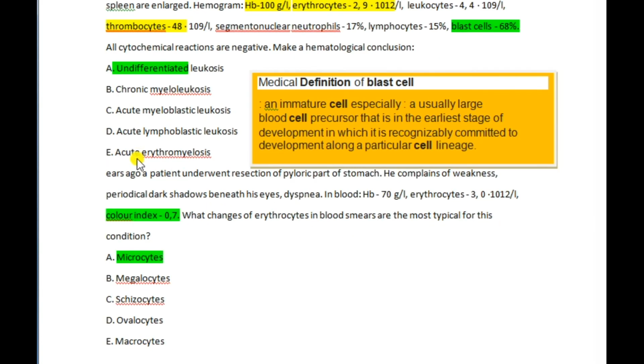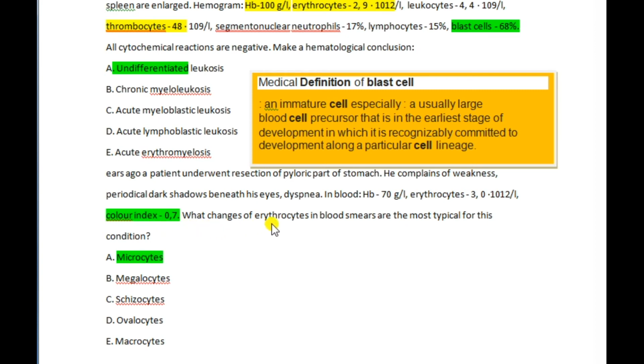A year ago, a patient underwent resection of the pyloric part of the stomach. He complains of weakness, periodical dark shadows beneath his eyes, and dyspnea. In blood, hemoglobin is 70 grams per liter. It's low. Hemoglobin is very low. Erythrocytes are also low, so there is a condition of anemia. Color index is 0.7. It is also low. We can see hypochromic anemia.